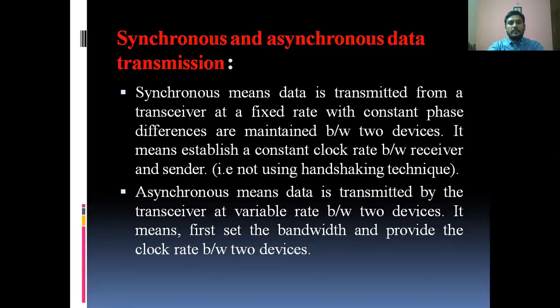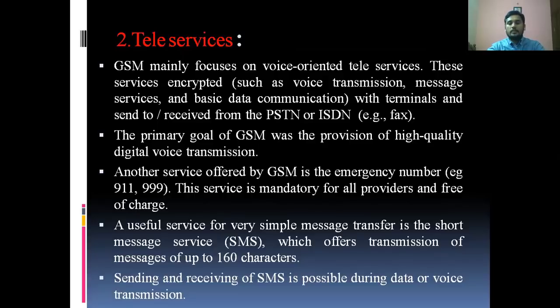Next, asynchronous means data is transmitted by the transceiver at a variable rate between two devices. It means first set the bandwidth and then provide the clock rate between two devices. That is asynchronous.